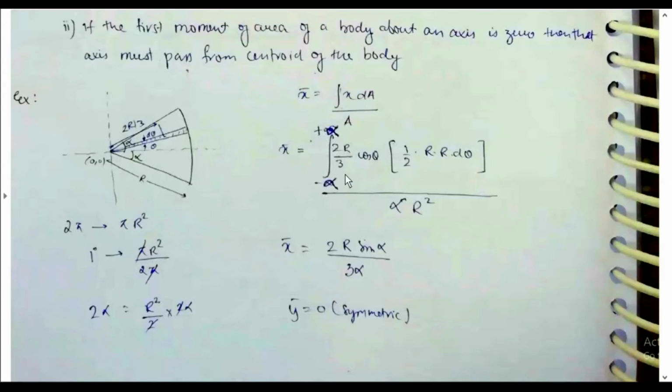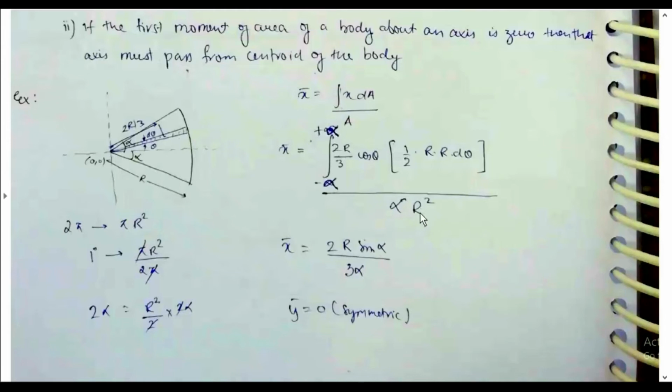The small element can be considered a triangle, with its centroid at 2r by 3 from the top, so x is 2r by 3 cos theta, where theta is this angle. We consider d theta the small element, and the area of that small element is half into r squared d theta.